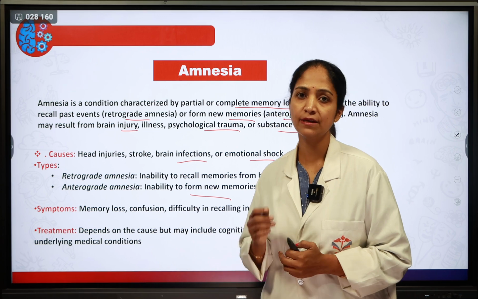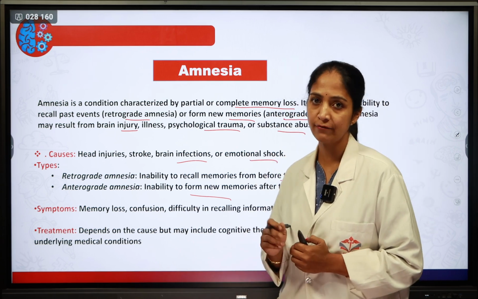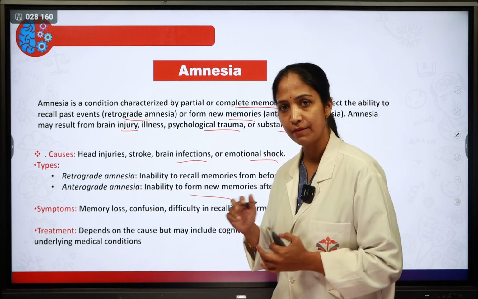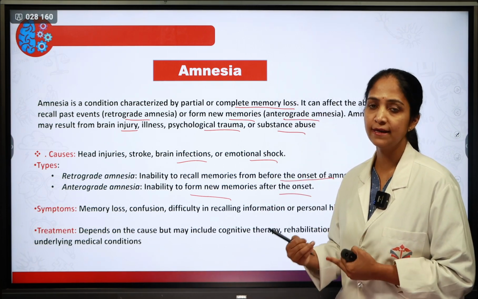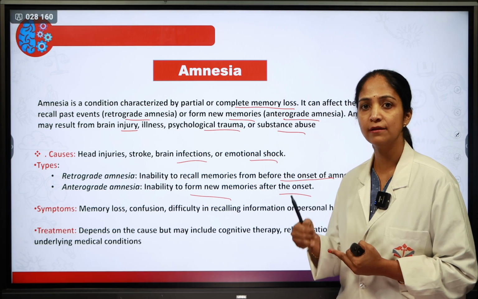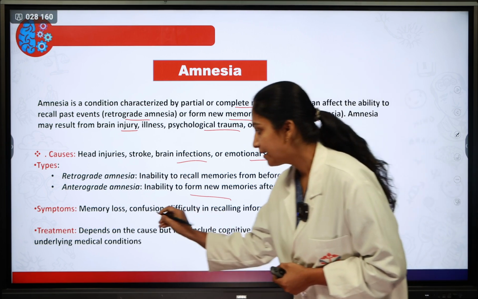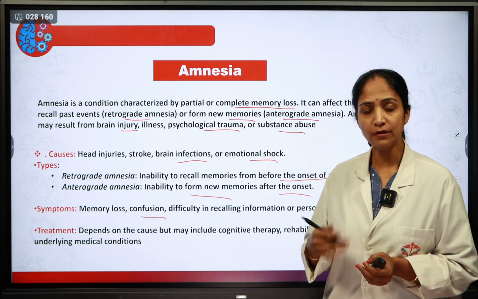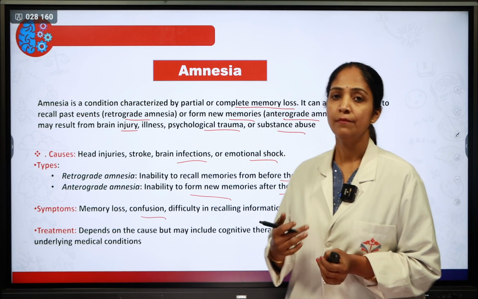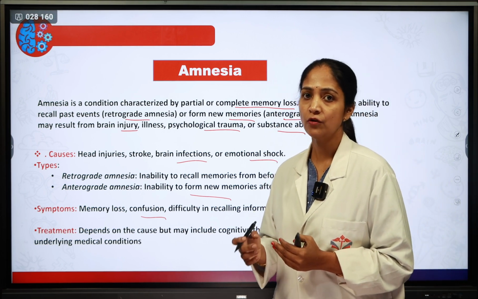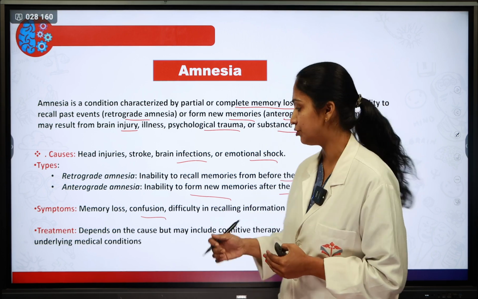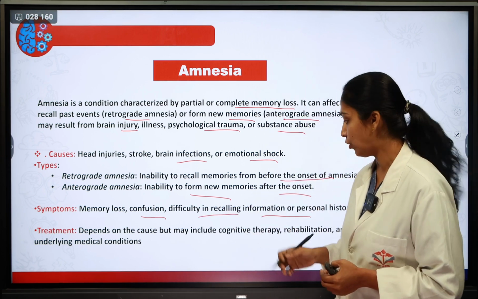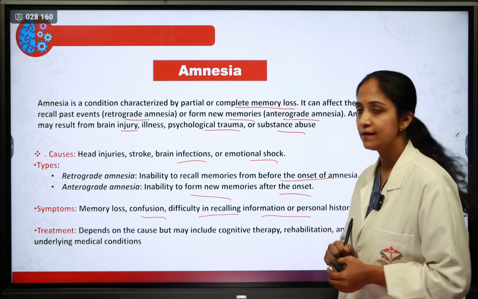Next, what are the symptoms that will be there for a person who has amnesia? Usually there will be memory loss, either of the past or the present, and the patient can't recall the memories. Next is confusion. The patient can't make proper decisions or can't recall, and because of that there will be a lot of confusion, with difficulty in recalling information or personal history.